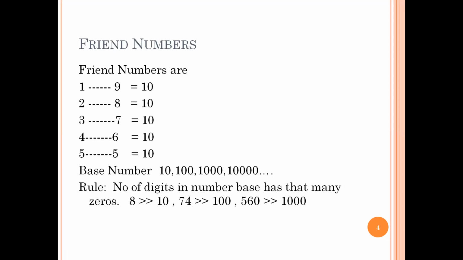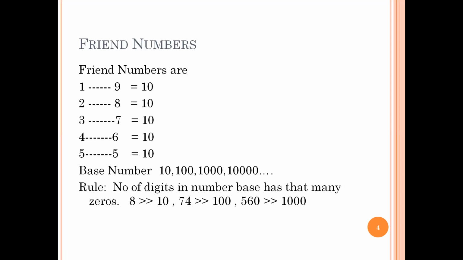The second concept is the base number. A base is a rounded number, because if you use a rounded number, it is very easy to do mathematical calculations. For example 10, 100, 1000, 10,000. Those are the rounded numbers, which consist of 1 and 0s. In advanced mathematics we call them 10 raised to 1, 10 raised to 2, 10 raised to 3, 10 raised to 4, and so on. So these are called base numbers.